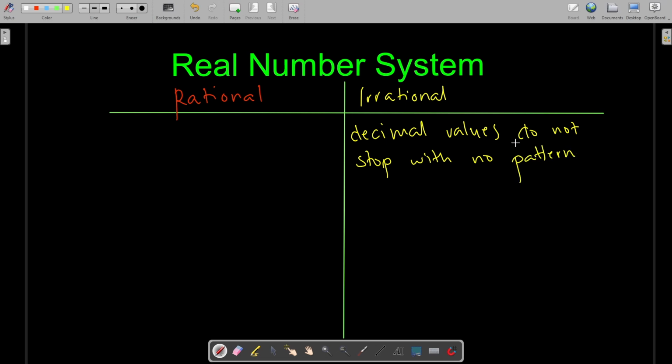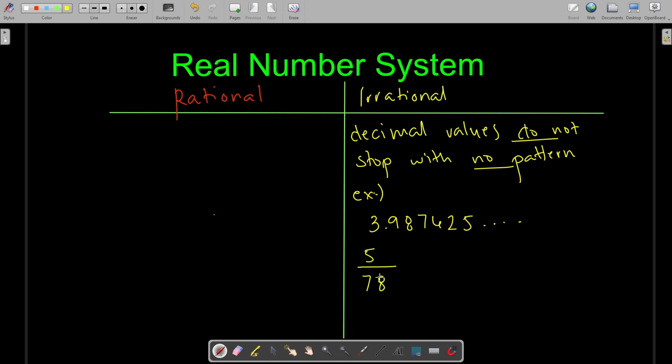So, an example I give you is 3.9876205, etc. That is an example of an irrational number. If you notice, the decimal place values do not stop. It is continuous.